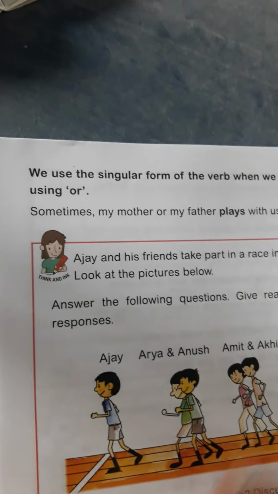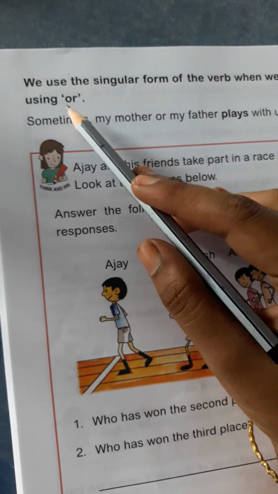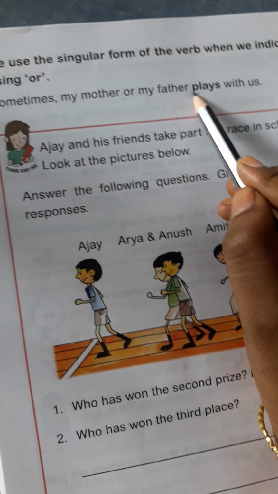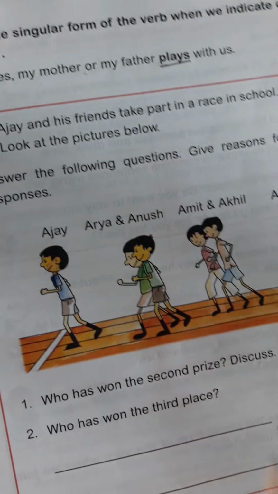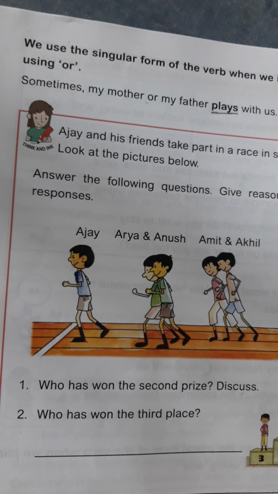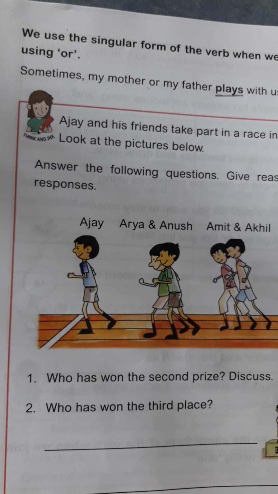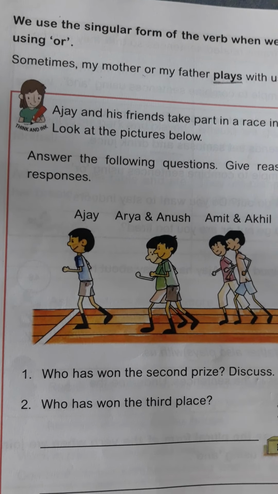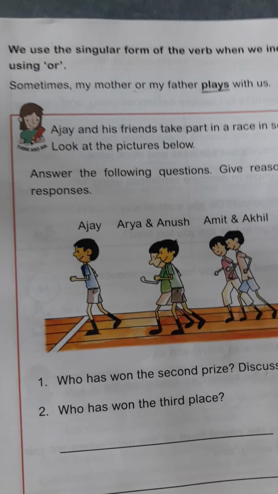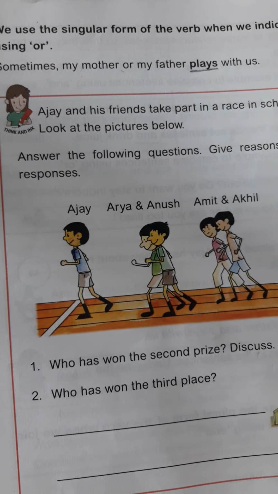Now here see, we use the singular form of the verb when we indicate choice using or. Sometimes my mother or my father plays with us. This is the singular form of the verb. That means, see children, singular form means single, okkate unnappudu. Or means what, children? First of all, where we will use or is when we have a choice. Rendu తీసుకోము. ఓకే, మై మదర్ కానీ ఫాదర్ కానీ ఇద్దరిలో ఒక్కరే ఆడతారు కాబట్టి సింగులర్ ఫార్మ్ ఆఫ్ ది వర్బ్ వీ హ్యావ్ టు